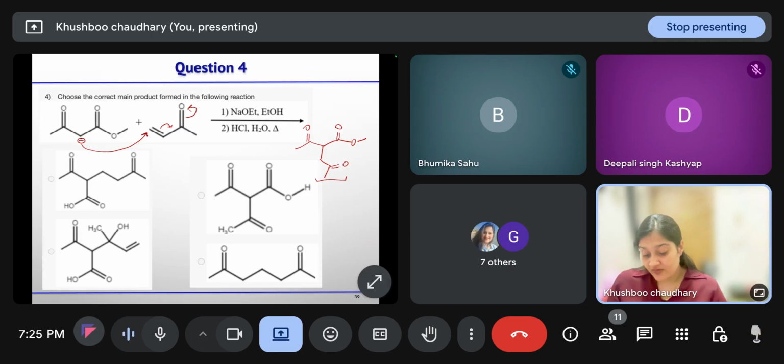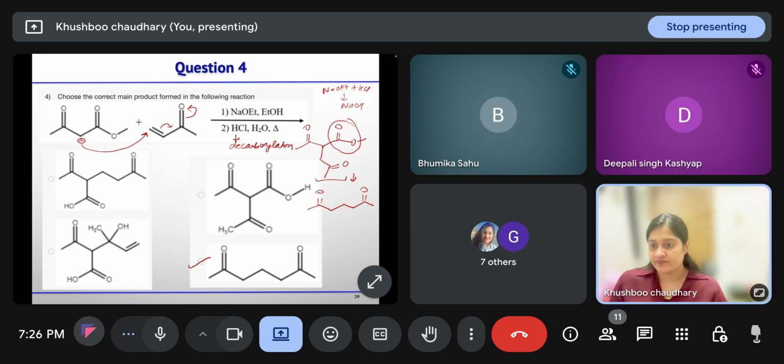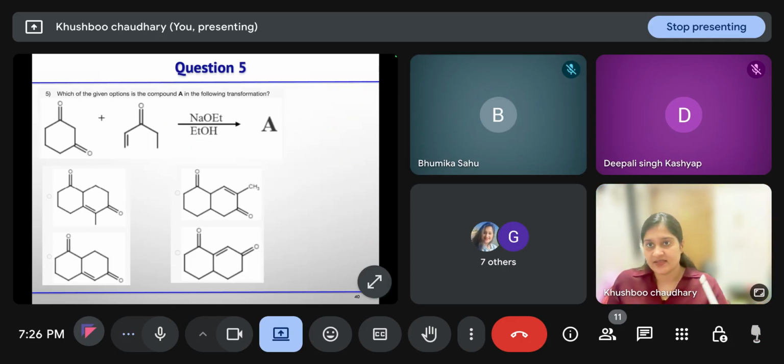Now you have HCl. For what purpose we will use HCl? NaOEt and HCl, for decarboxylation. Right, decarboxylation. So after decarboxylation, you will get hydrogen here. So the product formed is option D. Clear? Any doubt? Okay. Then you have to find out A.